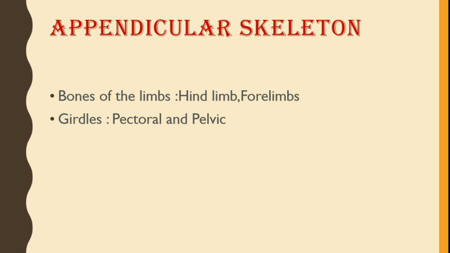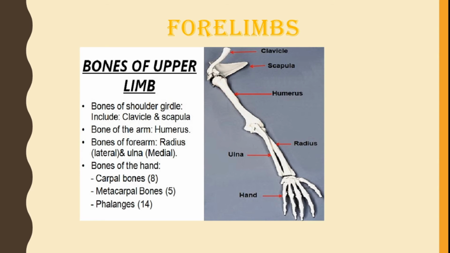Now next we come to the appendicular skeletal system. Here it is made up of bones of limbs, that is hind limb and forelimb, and girdles, that is pectoral and pelvic girdle. First we will study the forelimb and hind limb. Now the bones of the upper limb. The upper limb of our body is called the forelimb.